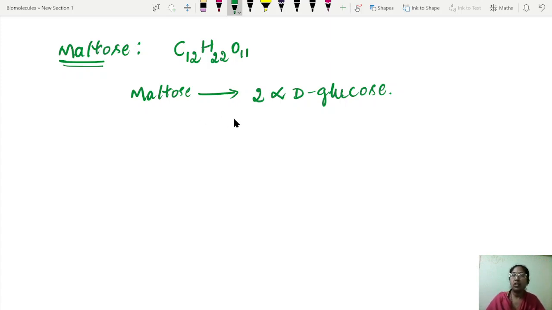Here these two alpha D glucose molecules are linked through a glycosidic bond formed between the alpha 1,4 positions, that is, the first OH group of the first sugar and the fourth OH group of the second glucose molecule.